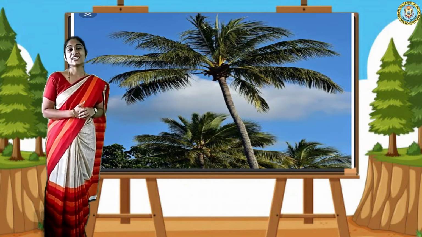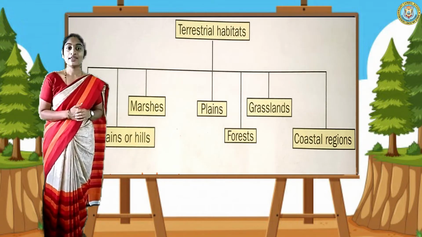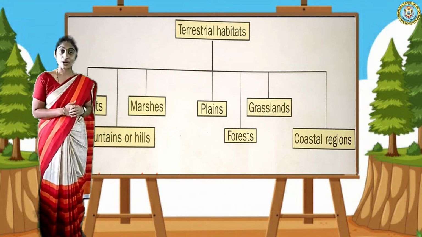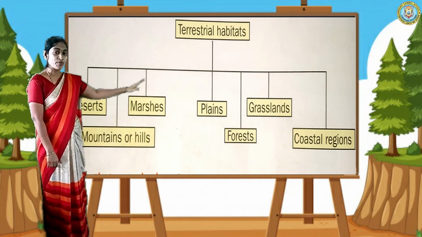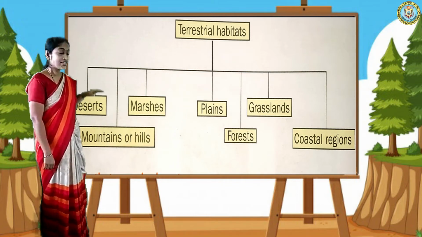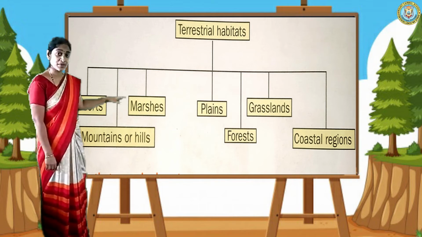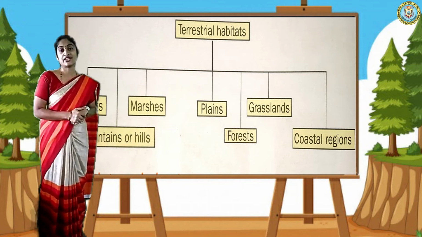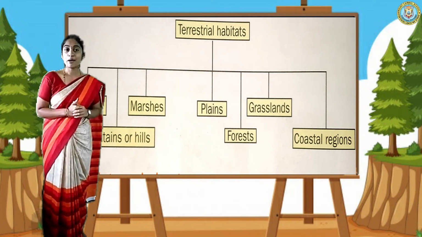Okay, my dear students. So here we have completed the trees present on land, that is terrestrial plants. Let us check out the tree diagram once again. See here, how many lands are present in the terrestrial area? Terrestrial plants grow in desert, mountain and hills, marshes, plain, forest, grassland and coastal area. Here we have covered the topic of terrestrial plants.